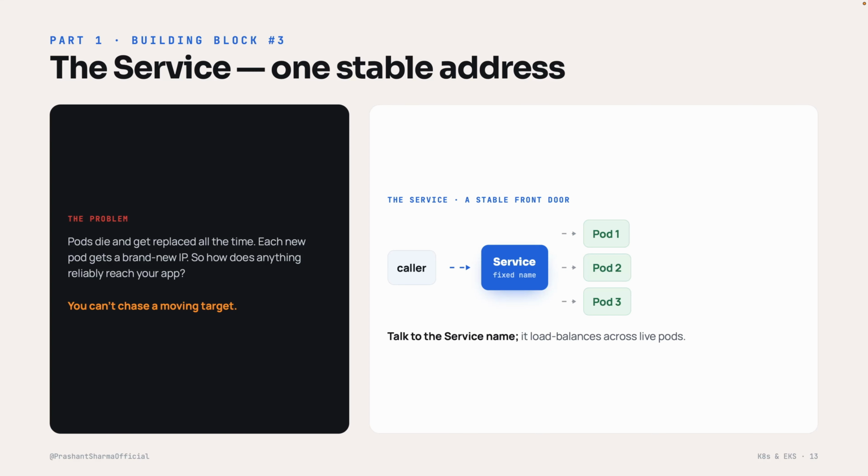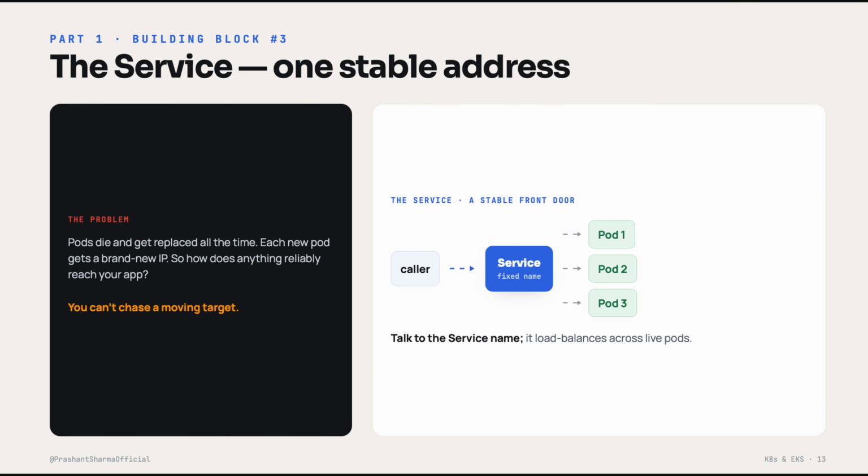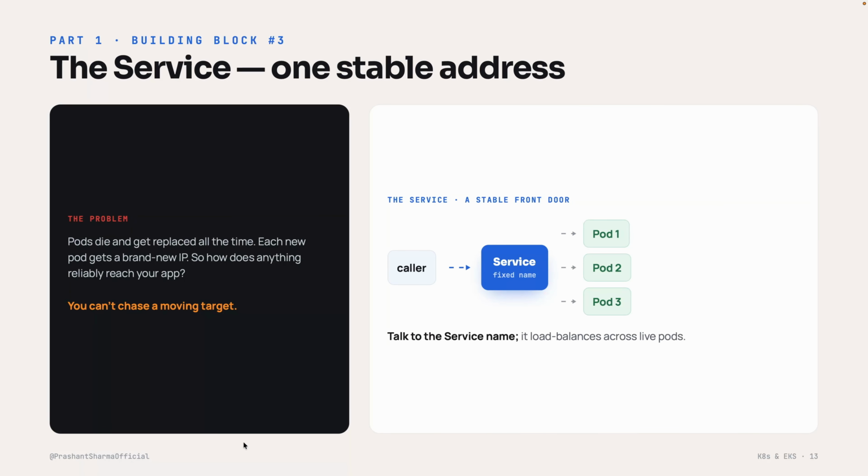The service fixes this by being a stable front door. It has one fixed name that never changes. Anything that wants to reach your app just talks to that service name, and behind the scenes, the service keeps track of which pods are currently alive and spreads the traffic across them. And that is your load balancing for free. So instead of chasing individual pods around, you talk to one steady address and the service handles the rest.